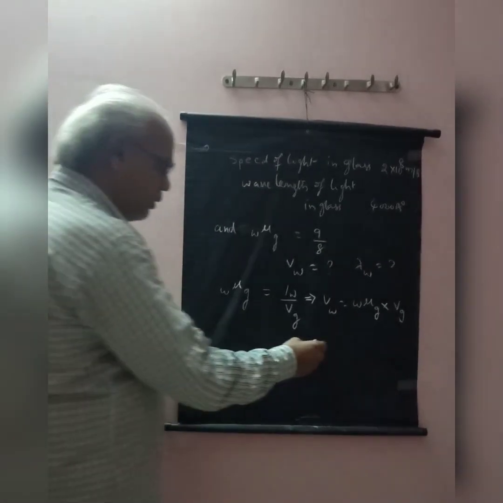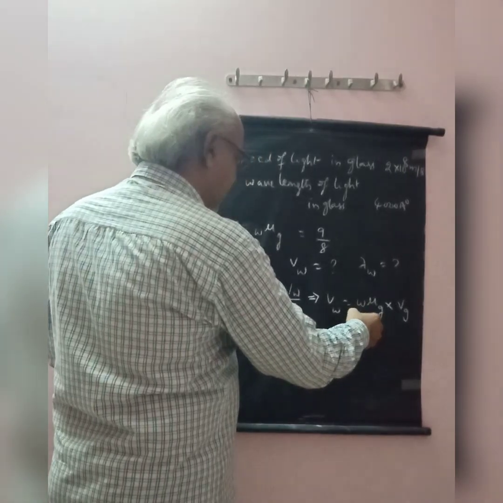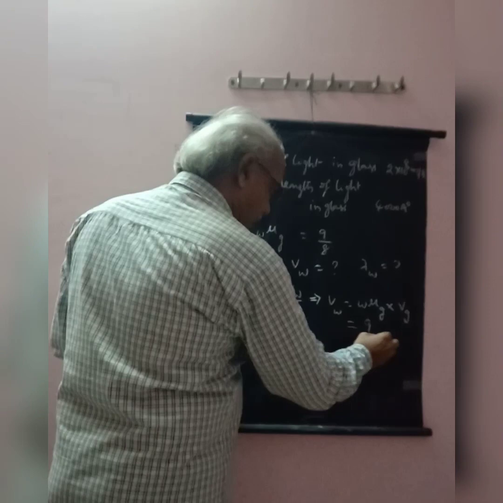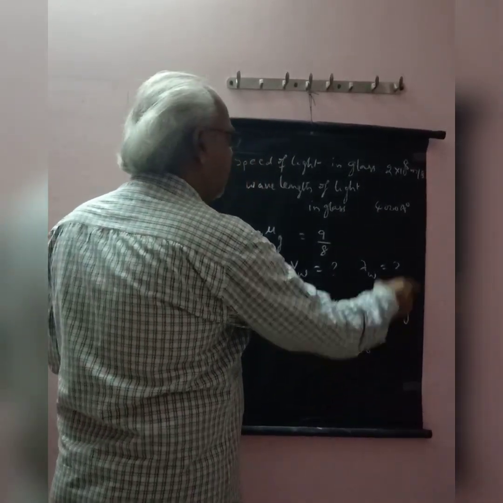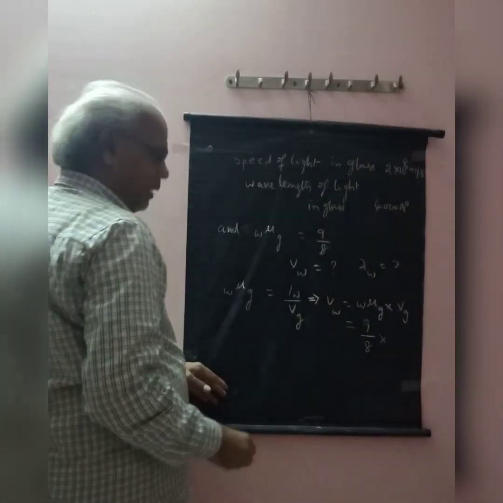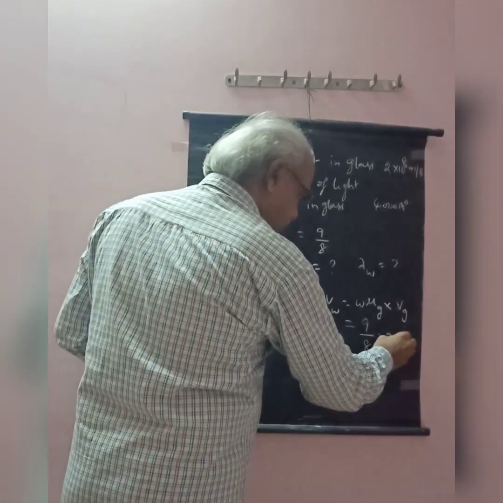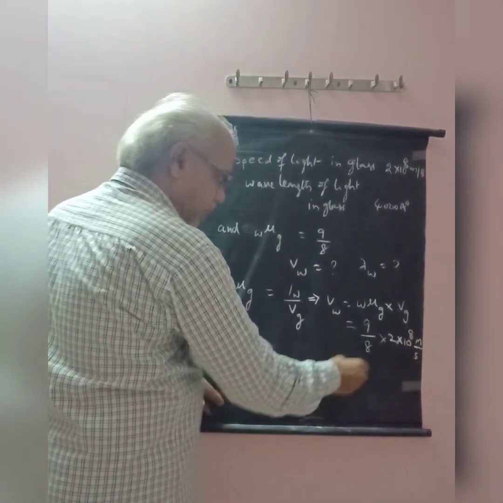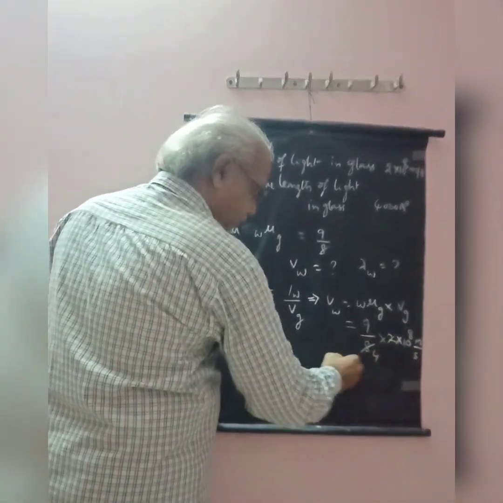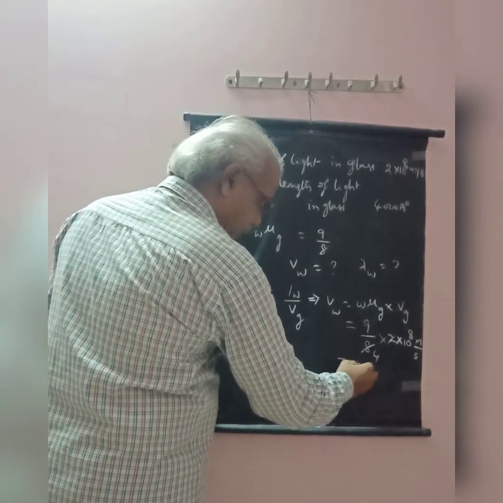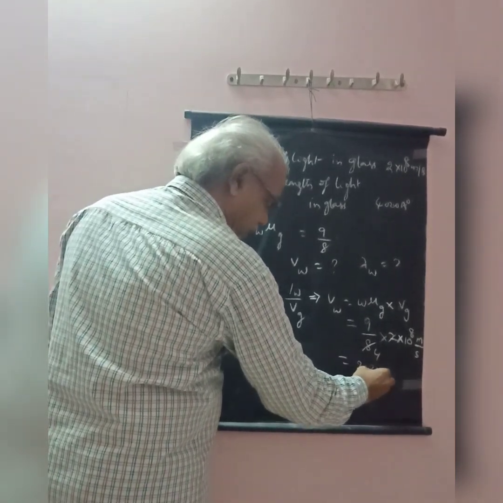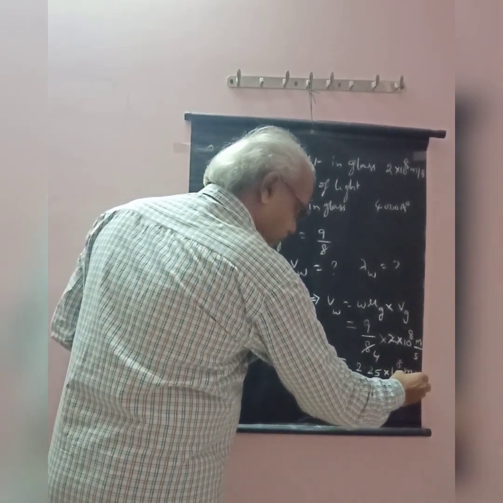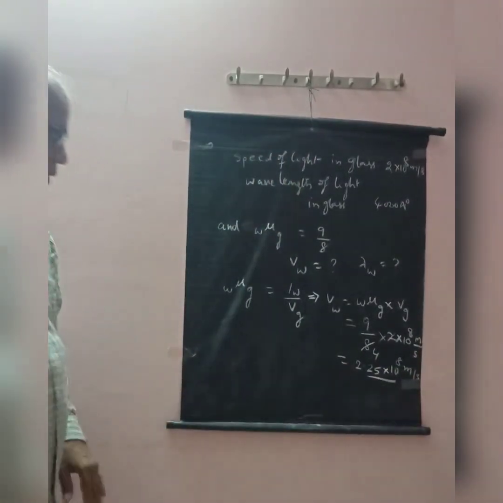What is the w mu g value? It is 9/8, and Vg is equal to 2 into 10 power 8 meter per second. So 2 4s are 8, giving 2.25 into 10 power 8 meter per second. It is the speed of light in water.